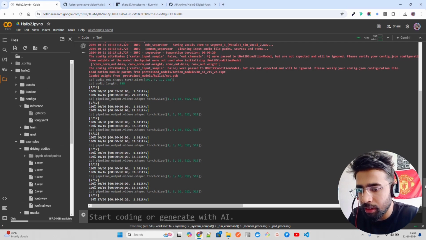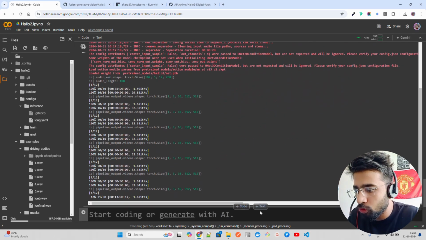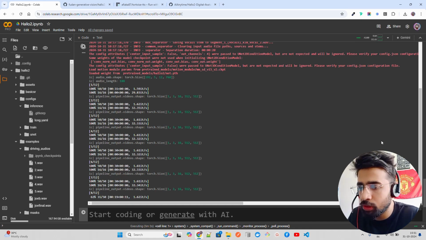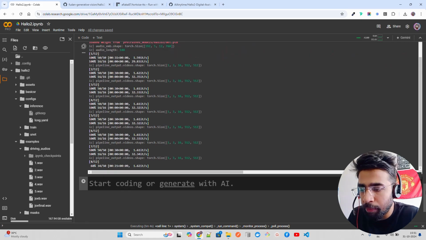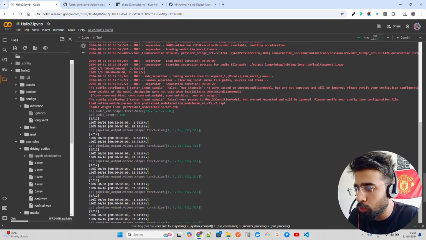Now I ran that command, and it's almost done. You can see it over here, right? 8 of 12. And then I have run it for 50 inference steps. It's taking a bit of time to run it. But once it runs, you can find it in an output folder.